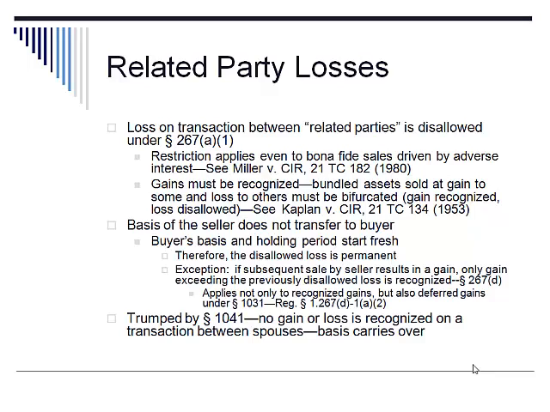The sales that result in a loss, since it's occurring between related parties, the loss will be disallowed.